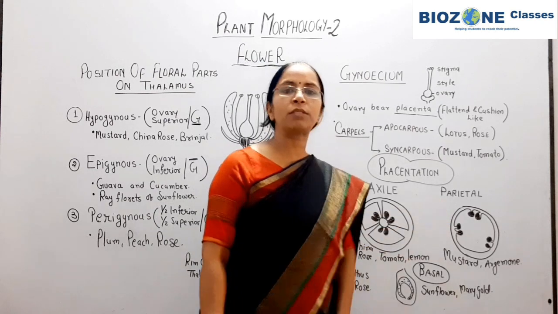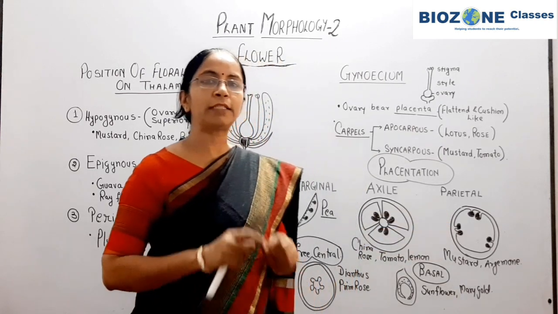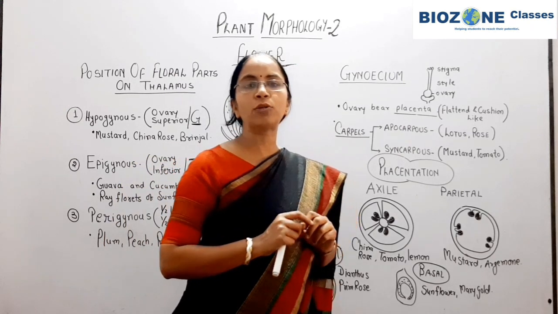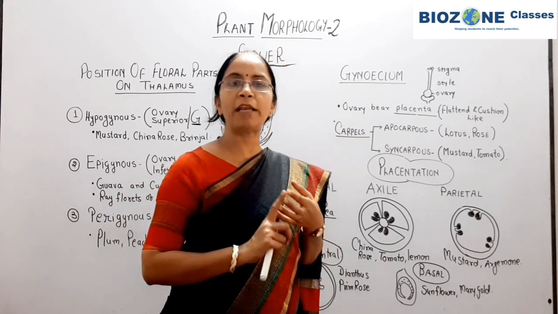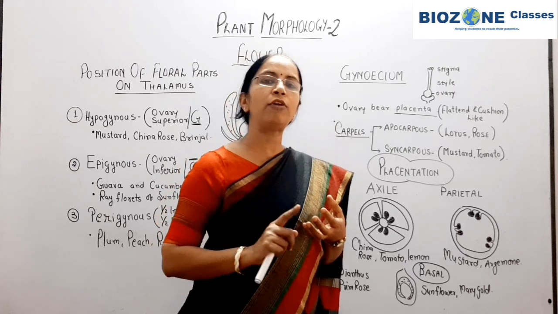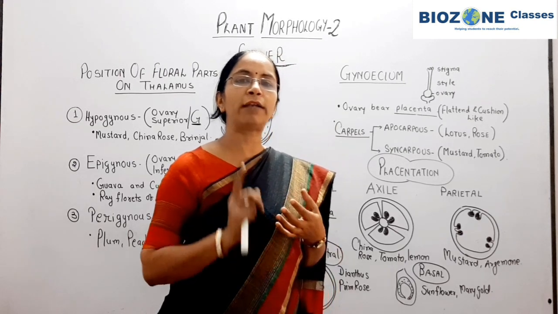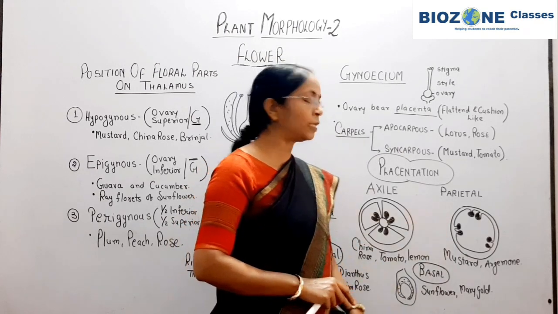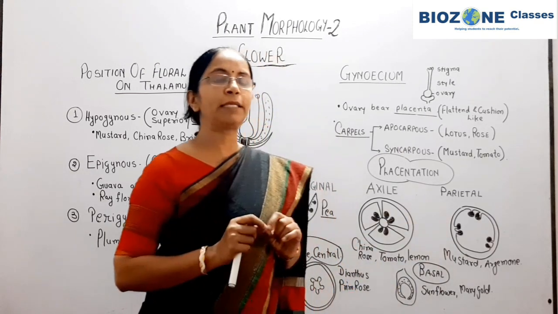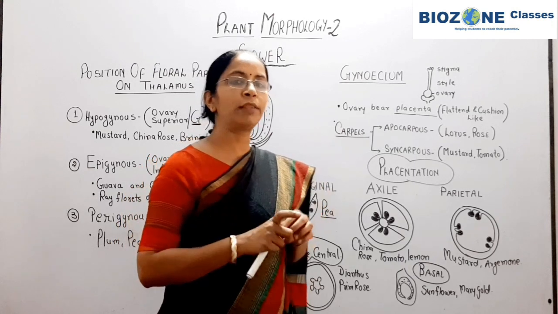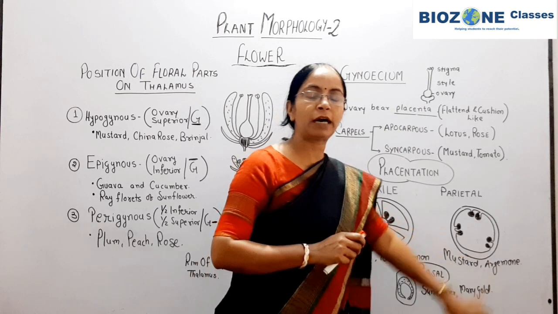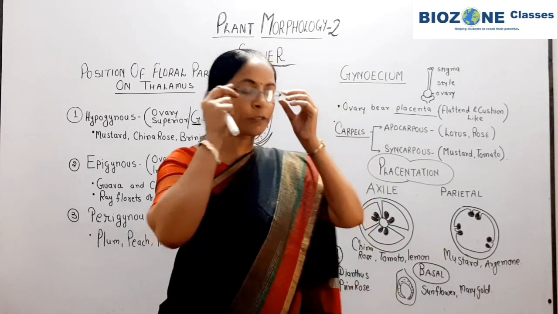Now we come to the third type of placentation, that is parietal. Parietal means the periphery of the ovary. So when the placenta develops from the periphery of the ovary, or when we observe the arrangement of ovules at the peripheral part of the ovary, then it is called parietal placentation. For parietal placentation you remember one thing, the false septum. You have 2 examples, mustard and argemone, and one statement is provided.